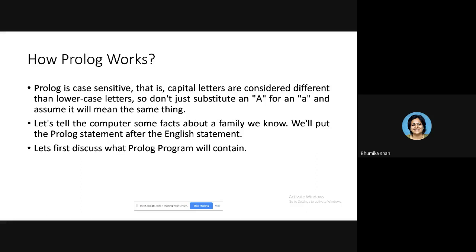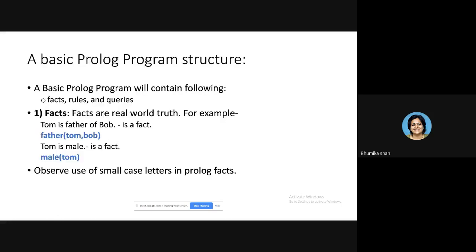Now, to understand the basic structure of a very simple and basic Prolog program, we are going to discuss a sample relationship program, and we will see how a sample Prolog program can be written. A Prolog program will contain three things: facts, rules, and queries. Facts and rules are what you write in your program, and queries are the part that you ask once the program executes. You have to provide information or knowledge to the computer, and that is done with the help of facts and rules.